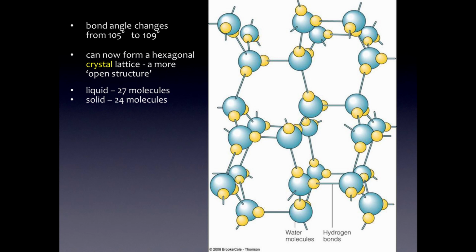If we consider a package of water of 1 centimeter by 1 centimeter by 1 centimeter, that cubic centimeter of water might contain 27 water molecules in the liquid state. When it's in a solid state, it only contains 24 molecules.